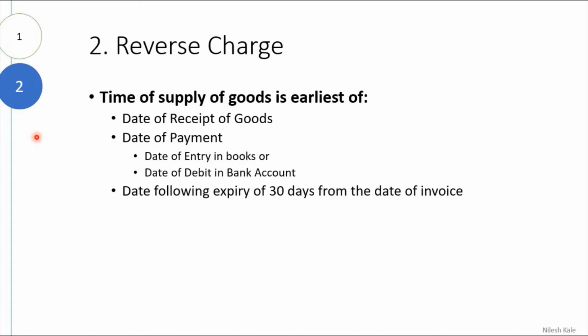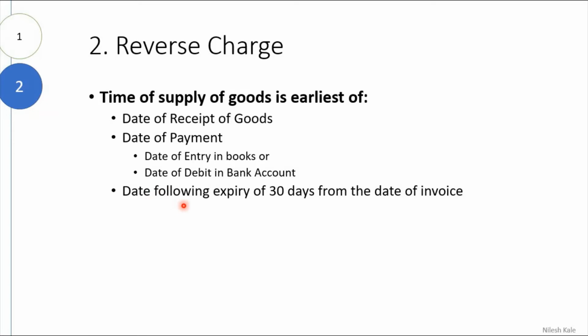Next, reverse charge. In case of reverse charge, the time of supply of goods is the earliest of these three things: date of receipt of goods or date of payment. In case of date of payment, there are these two things: either the date of entry in the books or the date of debit in the bank account, whichever is earlier. We are going to consider that.